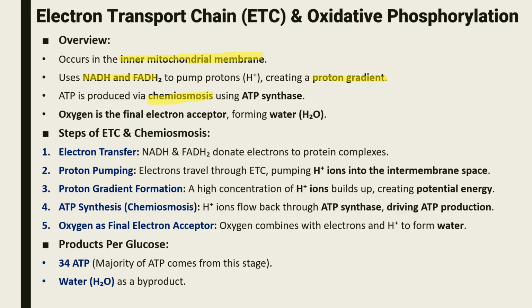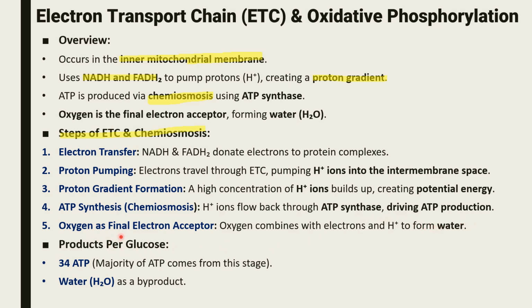Steps of the electron transport chain and chemiosmosis. First, electron transfer: NADH and FADH2 donate electrons to protein complexes. Proton pumping: electrons travel through the electron transport chain, pumping H+ ions into the intermembrane space, and then proton gradient formation. A high concentration of H+ ions builds up, creating potential energy. ATP synthesis, chemiosmosis: H+ ions flow back through ATP synthase, driving ATP production.